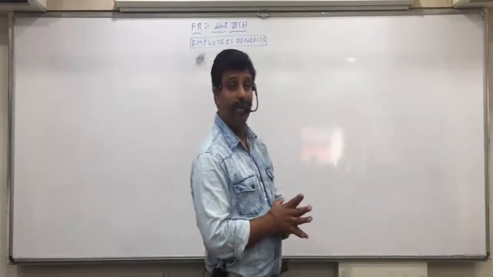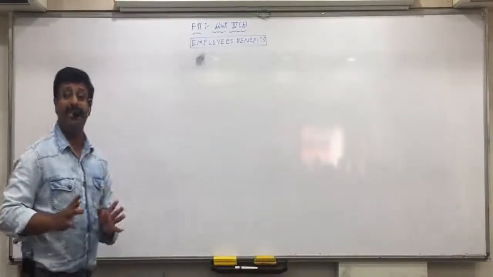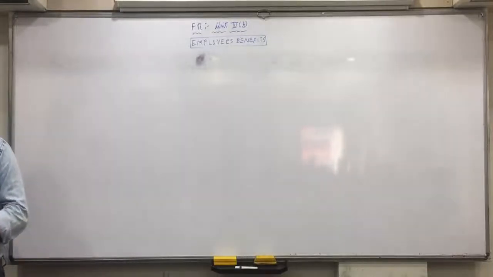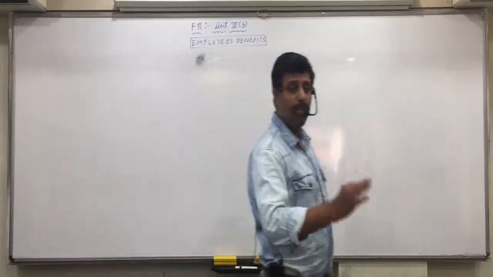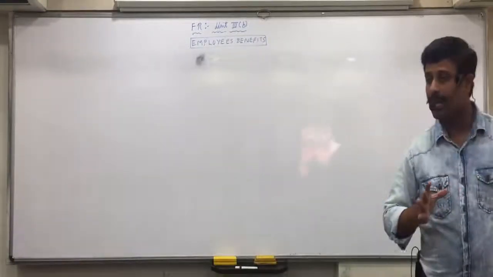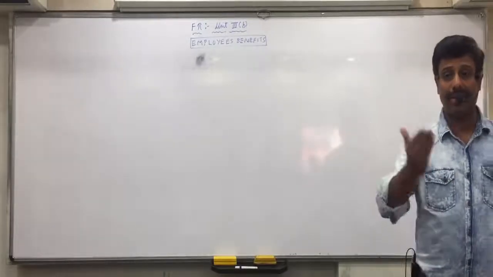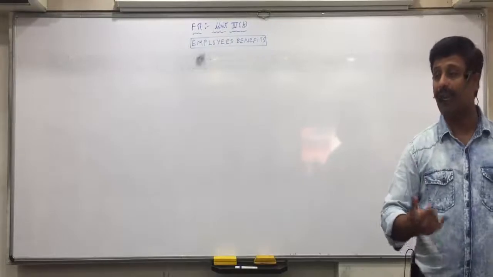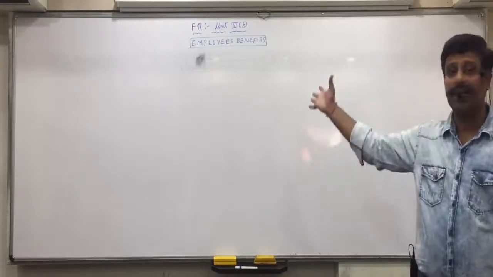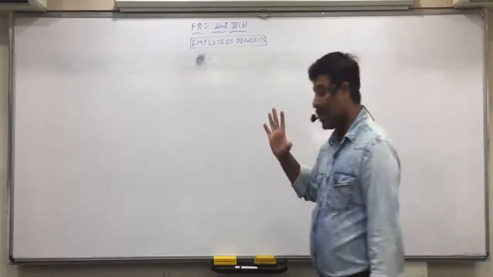Contribution to Provident Fund. So employees' benefit means whatever expense the employer incurs for the benefit of the employee, like salaries, wages, bonus, incentives, leave salary, pension, provident fund, all that comes under employees' benefits.